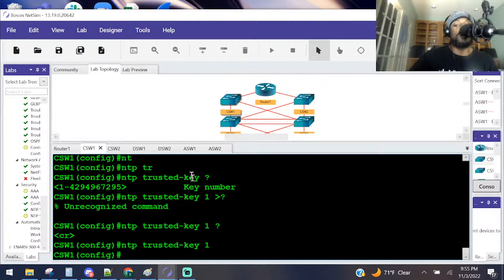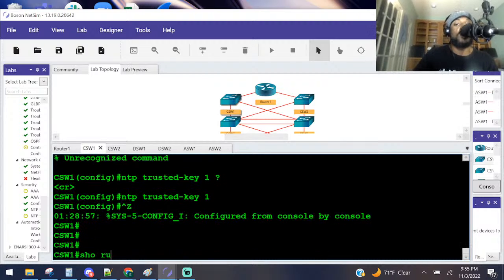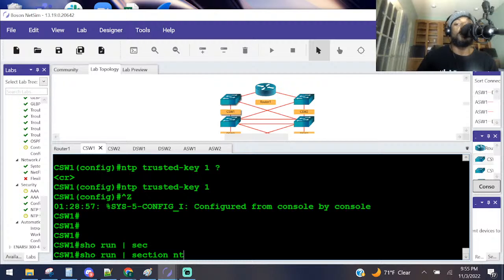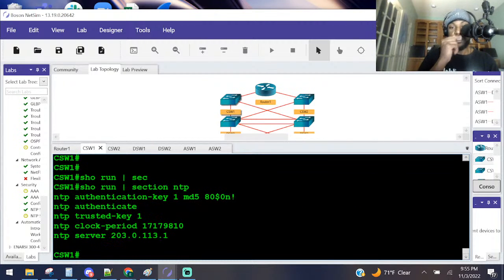Let me see what I got here so far. Show run, pipe section NTP. It did not wipe anything yet. We got authentication key, we got trusted key 1.